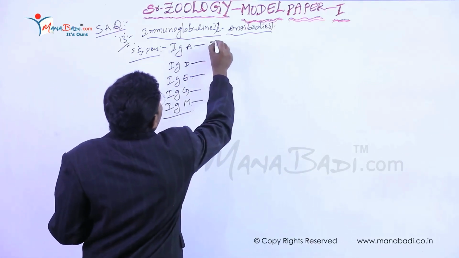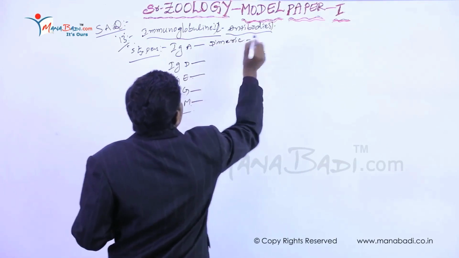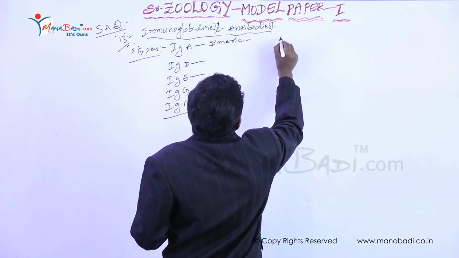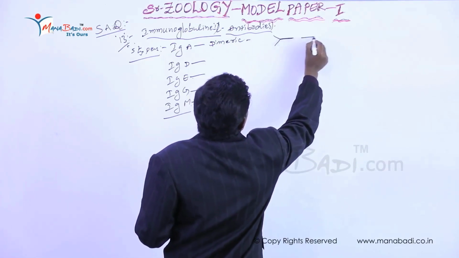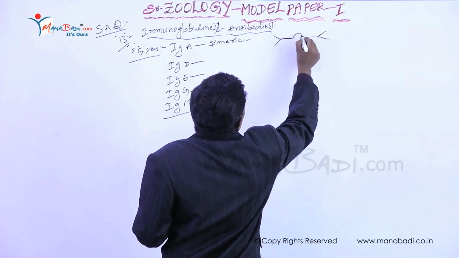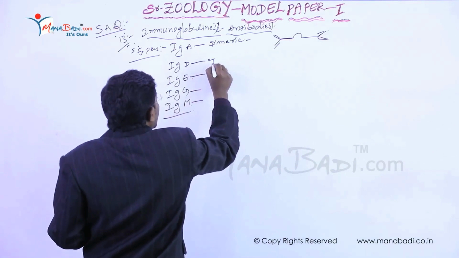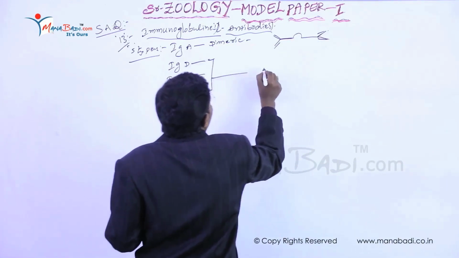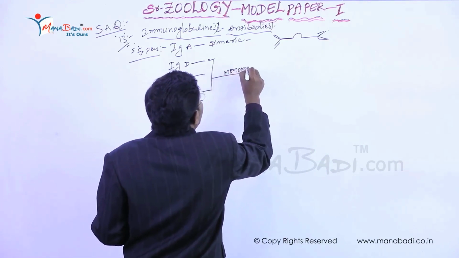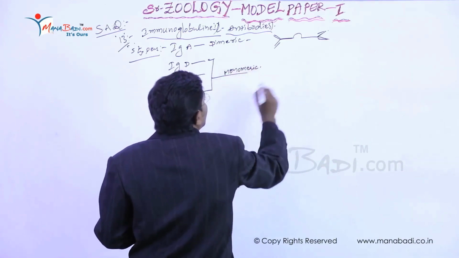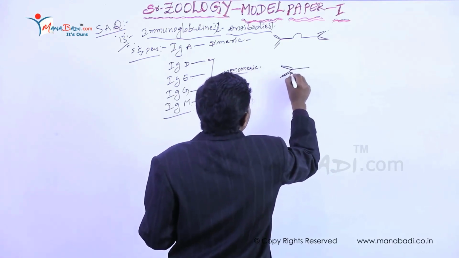Immunoglobulin A is a dimeric antibody. Dimeric means two antibody structures joined, especially like this. And D, E, G are monomeric antibodies. Monomeric means having only one antibody, like this.